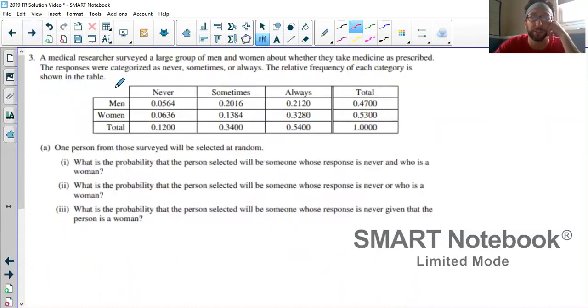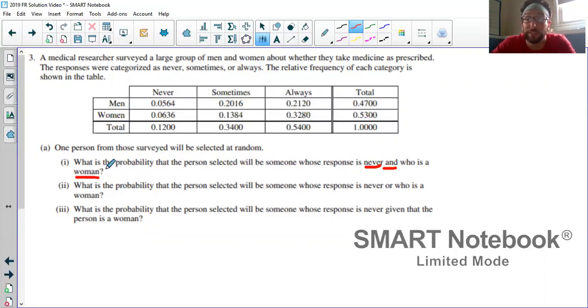So part A, we've got this two-way table summarizing some medical researchers' survey results, looking at how consistently people take medicine as prescribed, based on whether they were male or female. We're taking one person at random. Question A: what's the probability the person's response is never and who is a woman?